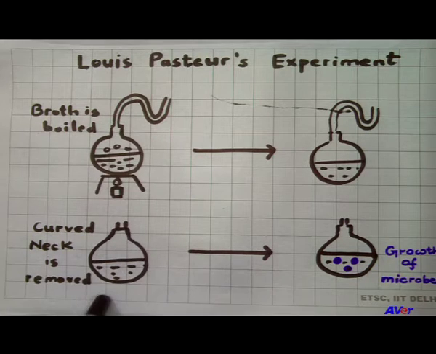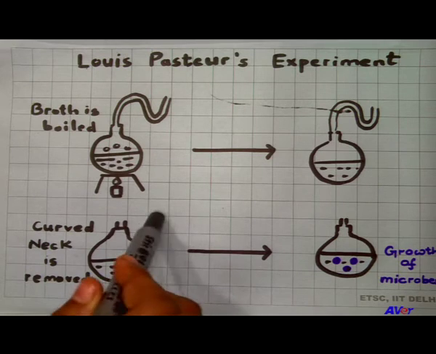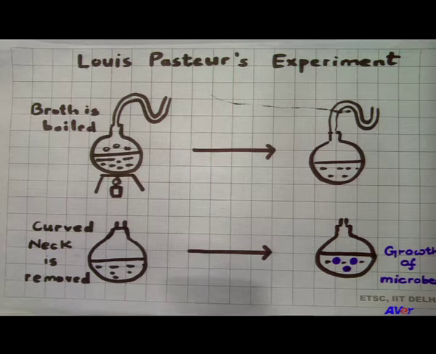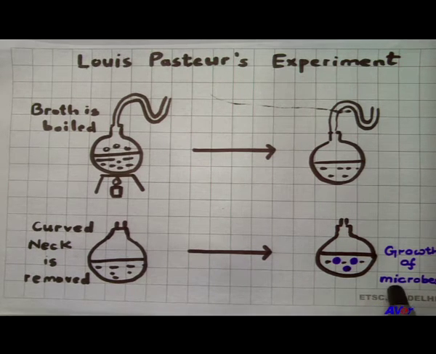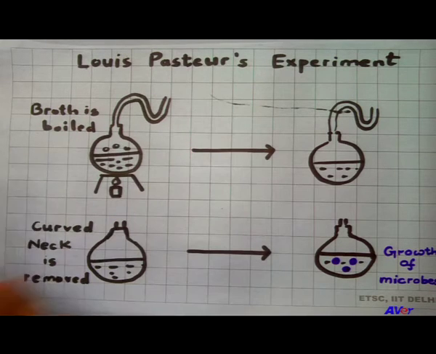Secondly, in the second experiment, since the neck was cut, the microbes could easily grow over the dead and decayed matter present in the broth, and this resulted in the coming of spores and the formation of certain maggots and flies. So, Louis Pasteur's theory is also known as the theory of biogenesis.